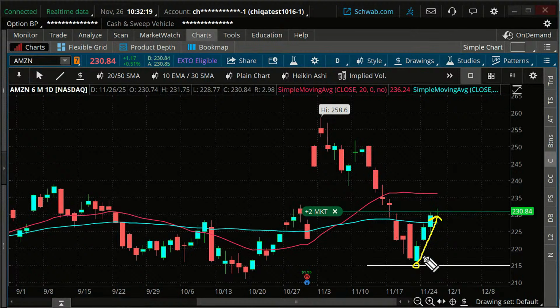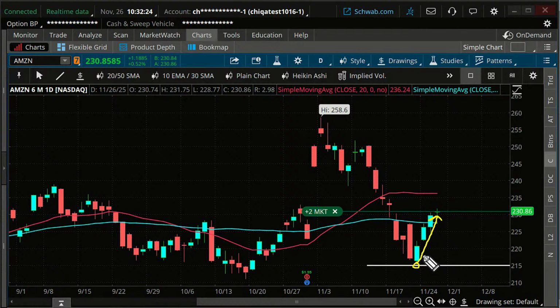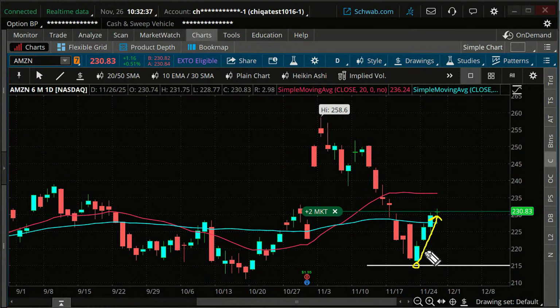Now, we may still want to add a stop. Keep in mind that with vertical spreads, this is a short put vertical, sometimes traders won't even use a stop, which is fine. The reason you're doing the spread is you're limiting the risk in the first place. But if you want to add a stop, you can.